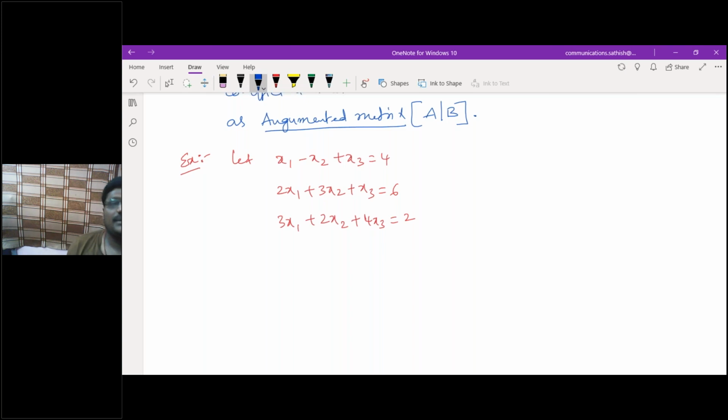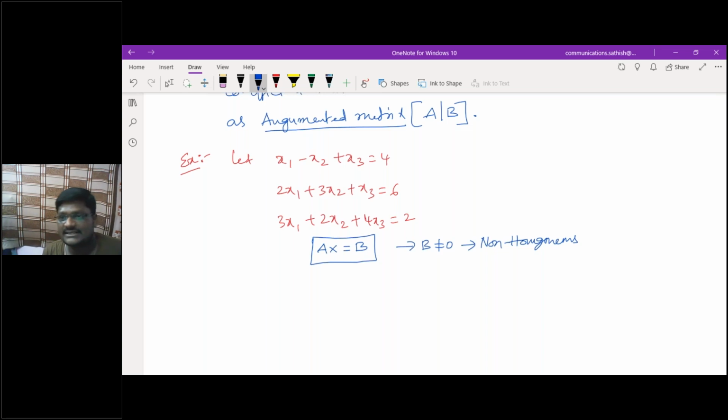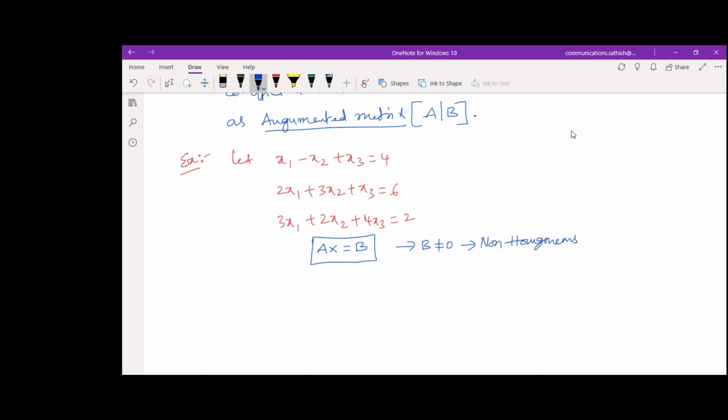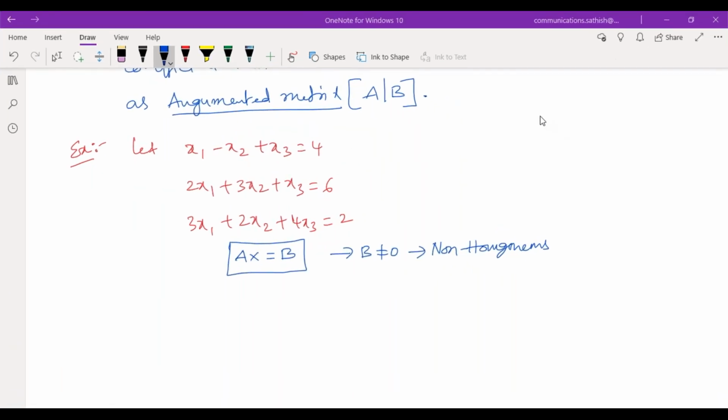So now, what is the given system of linear equations? It is non-homogeneous, Ax equals b, where b is a non-zero matrix, b is not equal to 0. Hence I can call that a non-homogeneous system of linear equations. Are you following me or not? If b is a non-zero matrix, then I can call it a non-homogeneous system of linear equations.